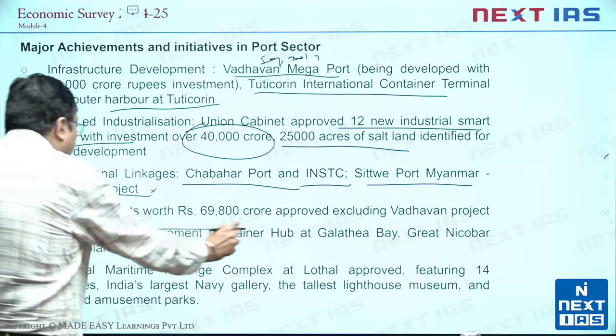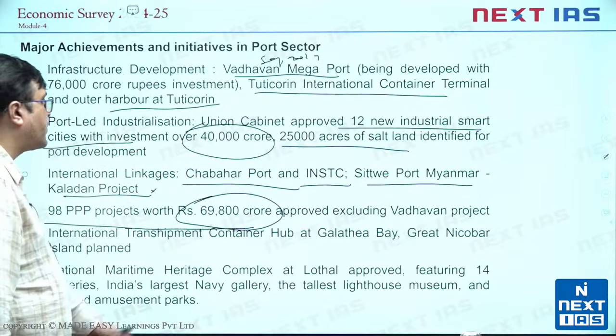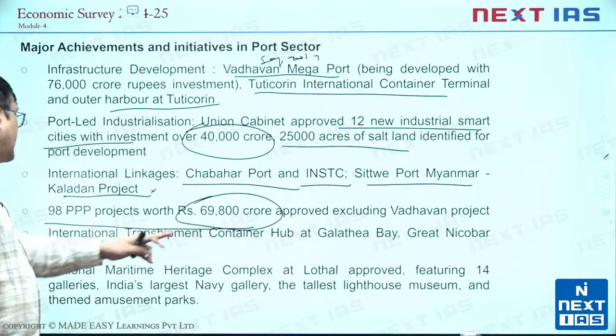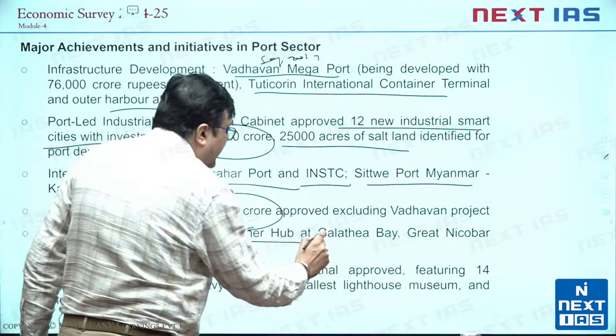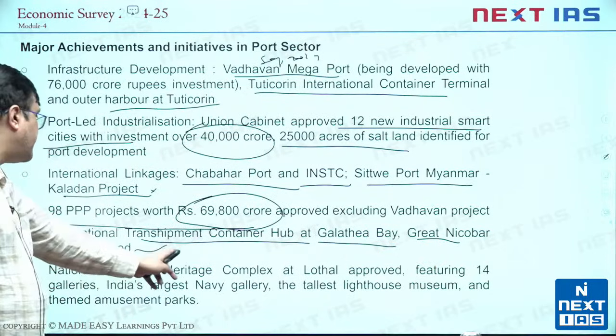Also, 98 public-private partnership projects worth rupees 69,800 crore have been approved, excluding the Vadhavan project. So this is about modernization and development of new, major ports in India. और transshipment container hub बनाया गया है at the Galathea Bay, Greater Nicobar Island has been now planned.